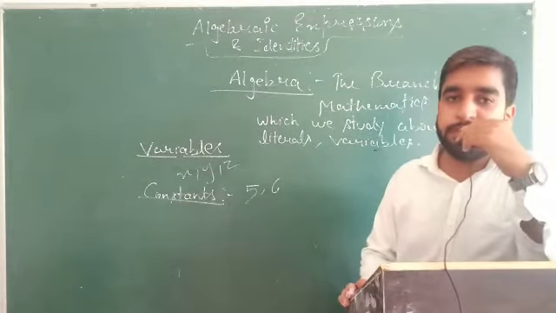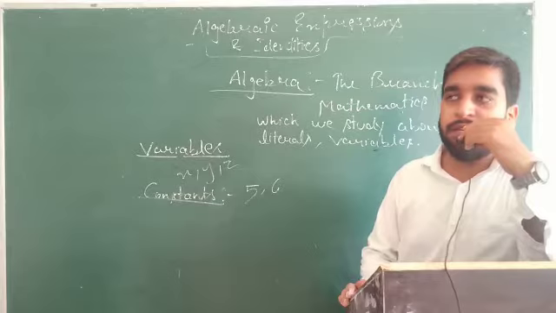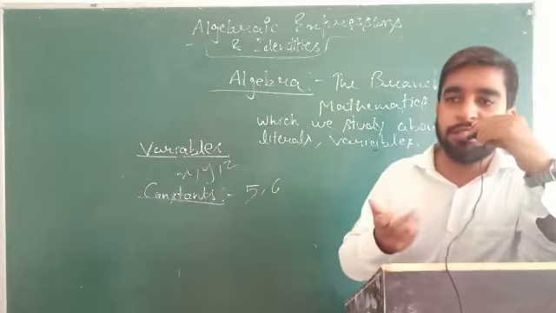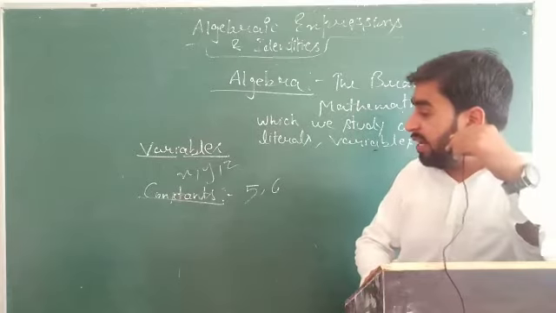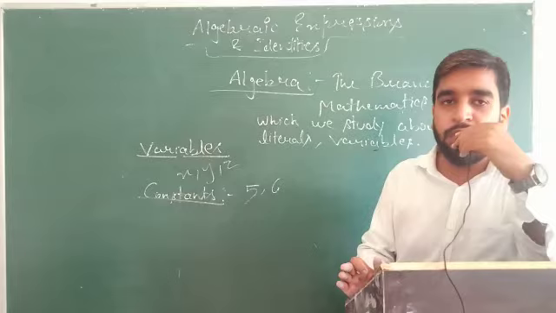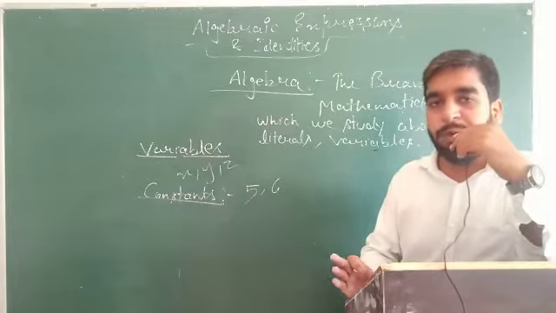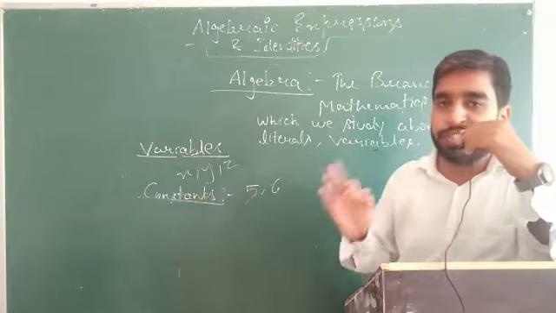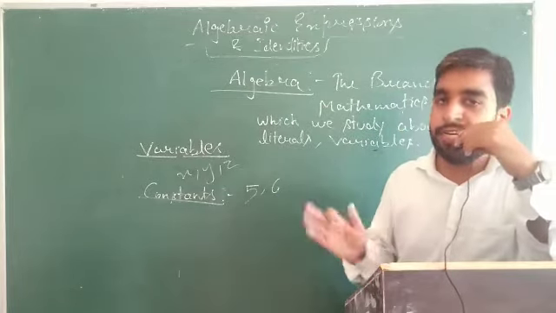Now my question is, is pi a constant? The value of pi is 22 upon 7. You have used it in class 7 as well. And instead of 22 upon 7, sometimes we use 3.14. But actually it's a fixed value. So pi is also a constant. So variable can change its value, and constant cannot change its value, it remains fixed.